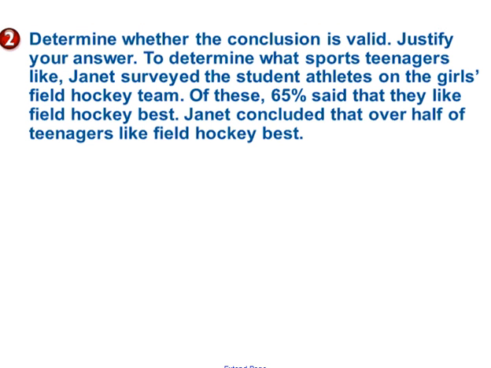Determine whether the conclusion is valid. Justify your answer. To determine what sports teenagers like, Janet surveyed the student athletes on the girls field hockey team. Of these, 65% said they like field hockey the best. Janet concluded that over half the teenagers like field hockey. It is not valid.